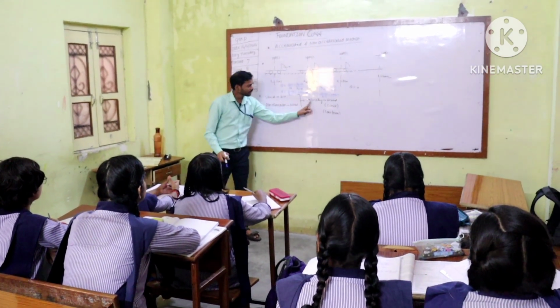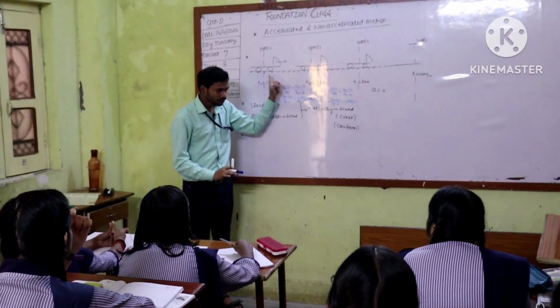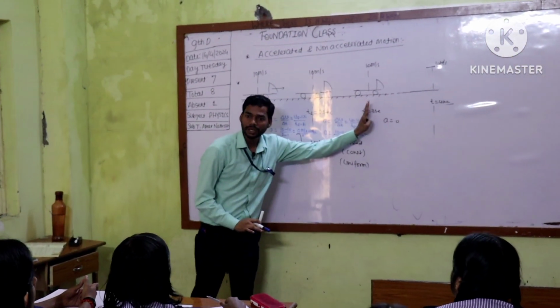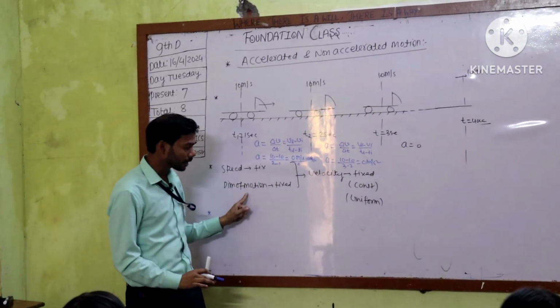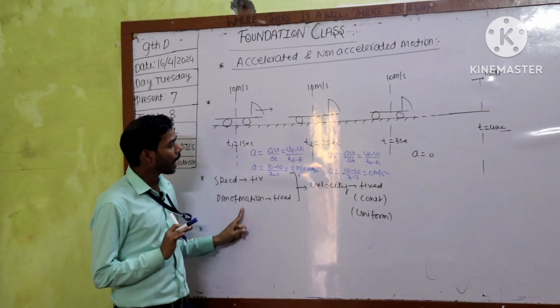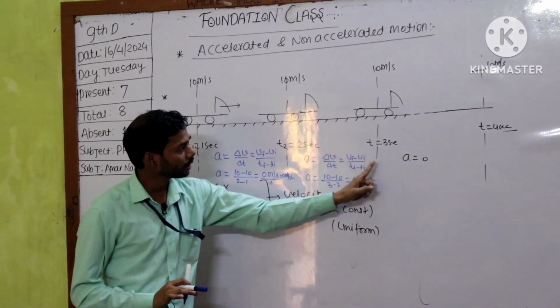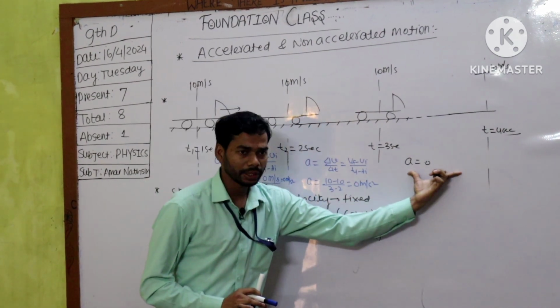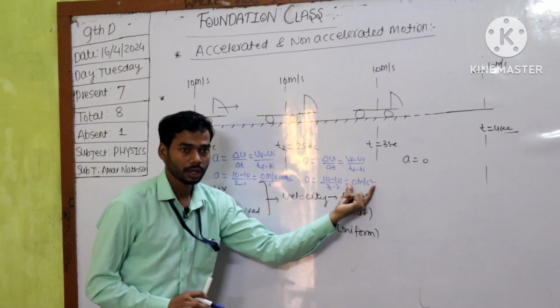In this, the velocity of the body is not going to change. Velocity is permanently constant throughout this journey of motion. That means speed and direction of motion are fixed. And if I calculate acceleration in different intervals of time, acceleration comes out to be 0.